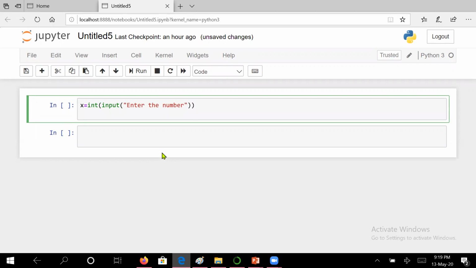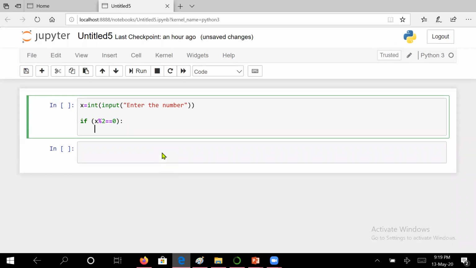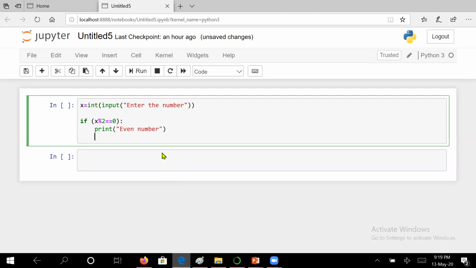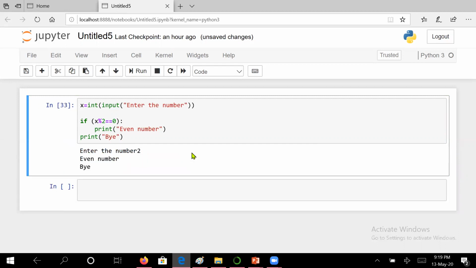And how will you check the even number? We will check whether the remainder is 0, right? If the remainder is 0, then we will print even number. Okay, and let us print this. Let us check this statement. It is 2, that means even number.